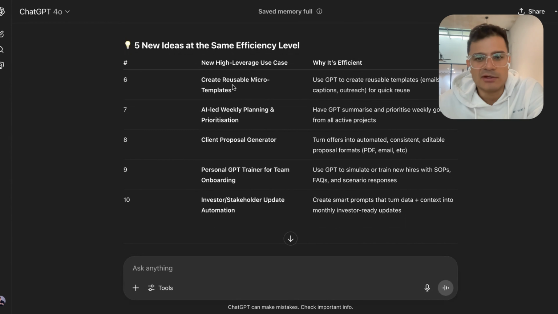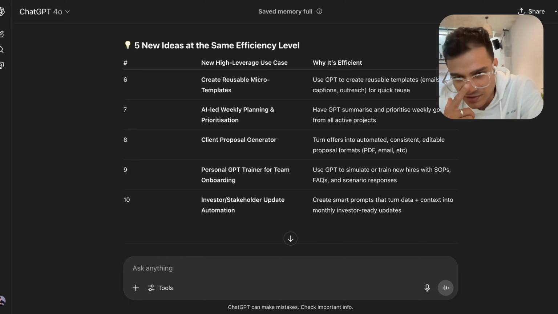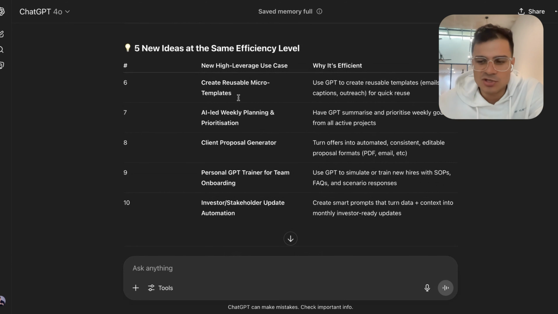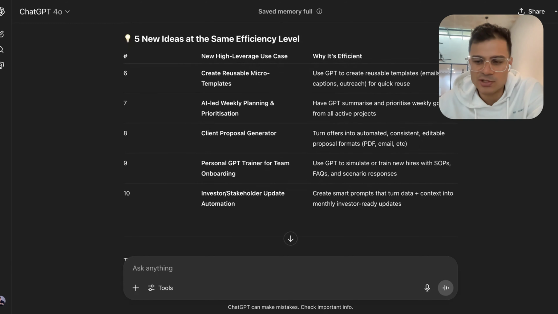Create reusable micro templates. You can always tap into ChatGPT for that and say, hey, let's reuse this template that we had before, but change the name of the client to this, change the service to this, maybe create invoices and all of that kind of stuff. AI-led weekly planning and prioritization.